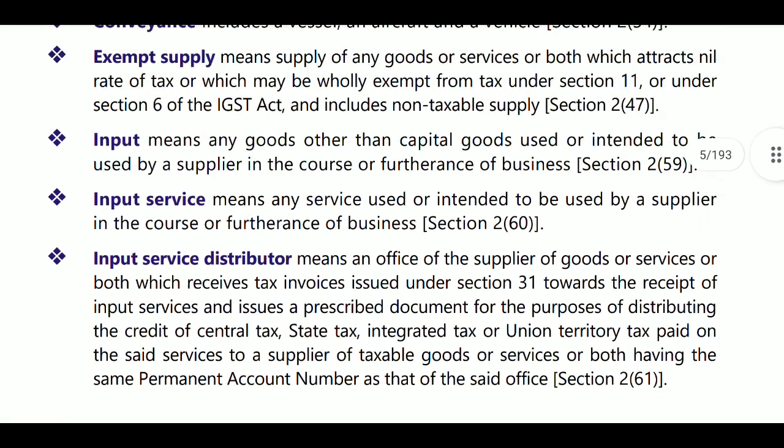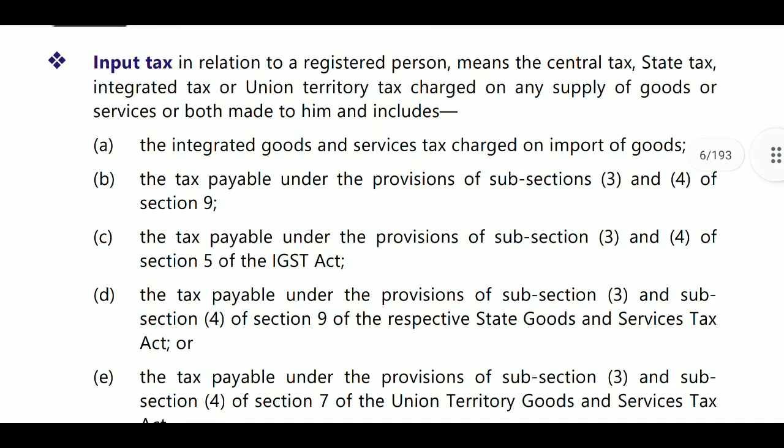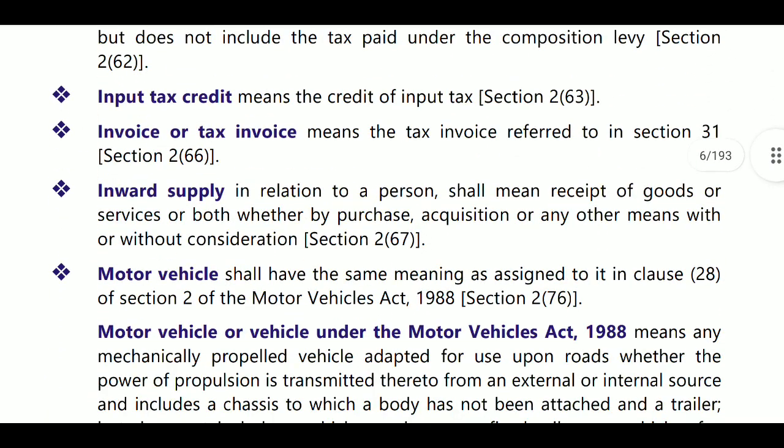Next, input tax. What is meant by input tax? Input tax means tax payable under forward charge mechanism or tax payable under reverse charge mechanism. Here, what types of taxes are collected? CGST, SGST, UTGST, IGST. Input tax includes IGST leviable on imported goods, and it excludes composition tax. Input tax excludes composition tax. This is input tax related.